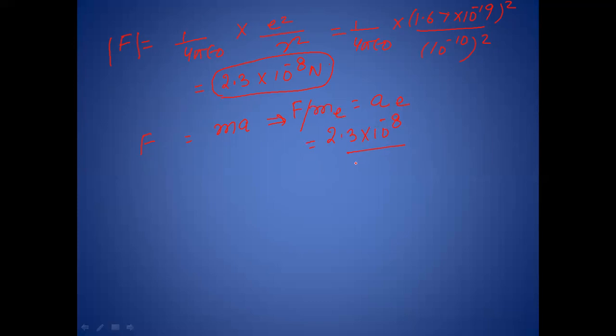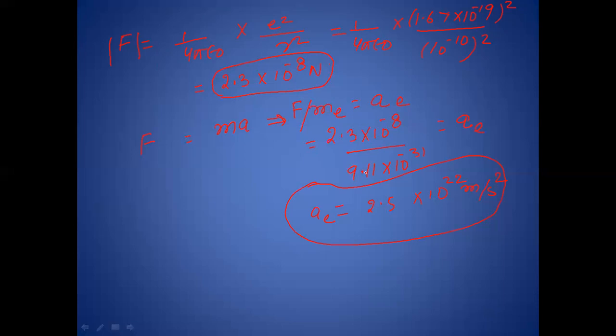So mass of electron is how much? It is given in the question. Mass of electron is 9.1 into 10 to the power minus 31 kg. After solving this value, we will get the acceleration of electron as 2.5 into 10 to the power 22 meter per second square. So this much is the acceleration of the electron. We can imagine how big this value is. This value is very, very big.